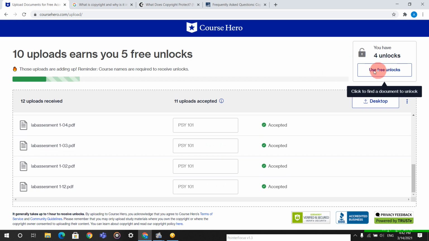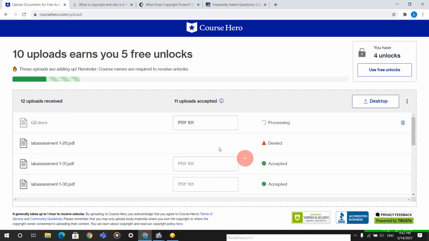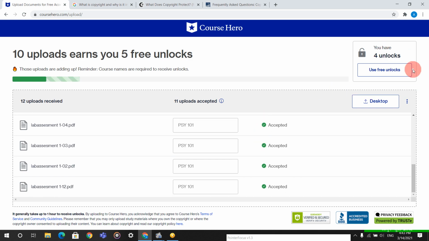Then you will get your 5 unlocks more. Again you upload, again you will get 5 unlocks. Again you upload, more than 10 documents you have to upload. You can see here I have uploaded 12 documents and 11 uploads were accepted, then only I got it. If I upload only 10, I will not get those 5 unlocks.